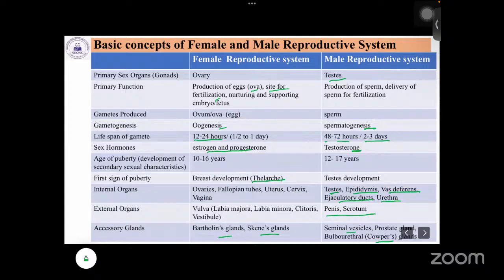Next is the MCQ: the opening of the Bartholin duct is situated in the which region? As I told previously, the Bartholin gland is mainly present in the female reproductive system, as part of the accessory glands. So where does it open? Is it the vagina, uterus, superficial perineal pouch, or the vestibule? Which one is the correct answer here?